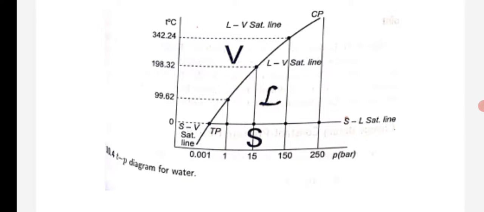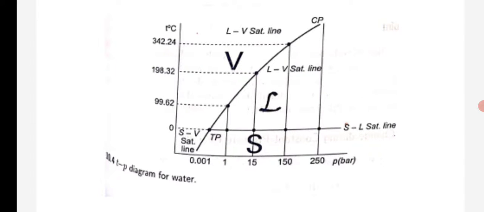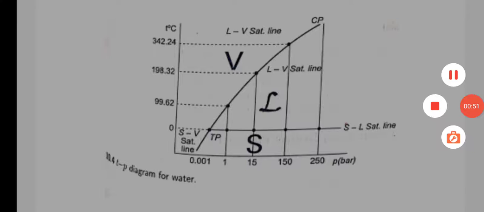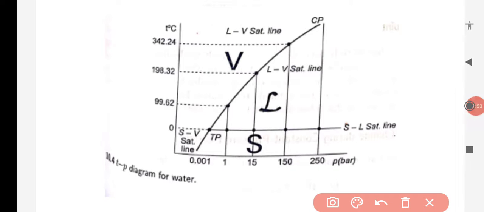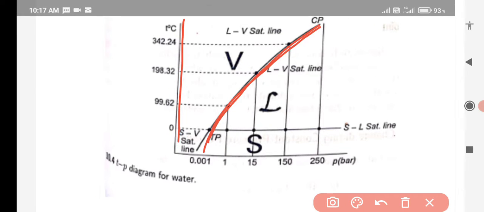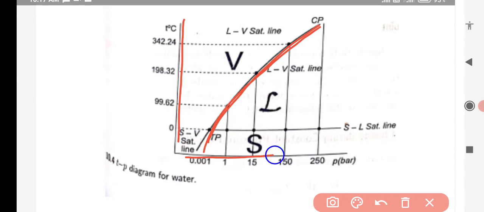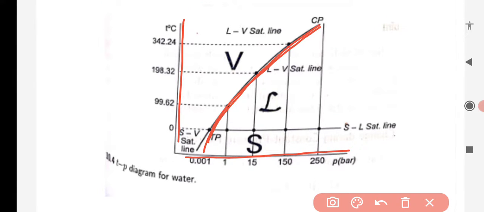Now, this discussion will be about the triple point. So you can see the diagram here. It's a temperature versus pressure diagram of water. You can see only one line here. This is the line. So the y-axis stands for the temperature and the x-axis stands for the pressure.